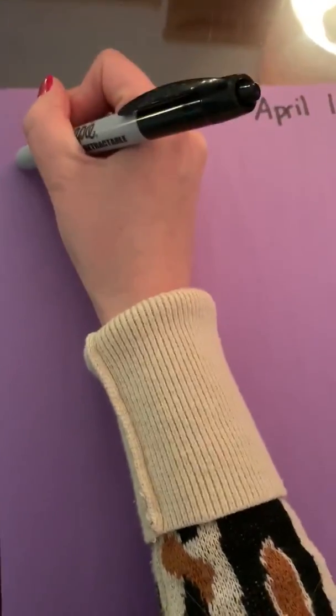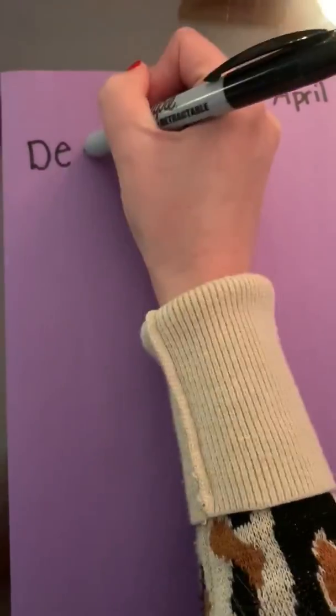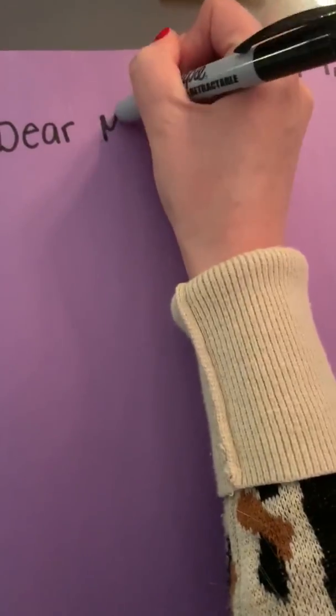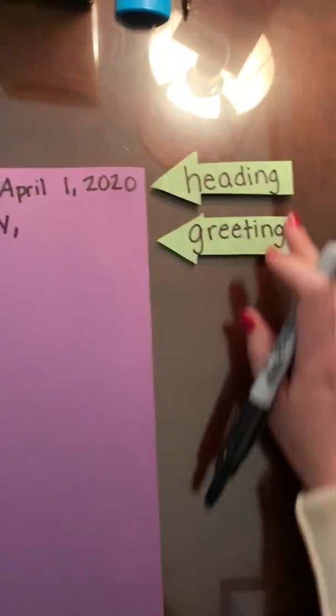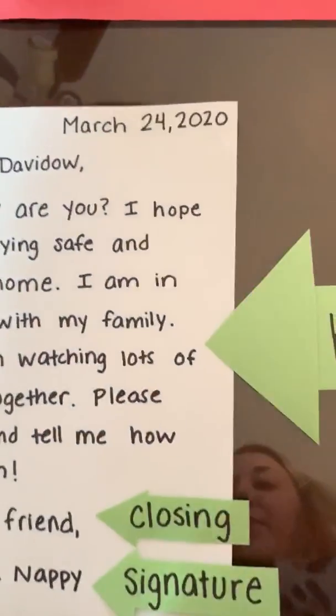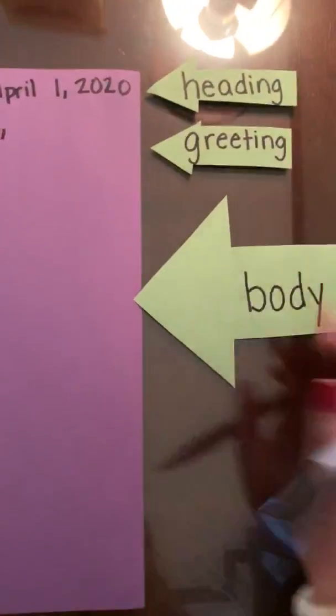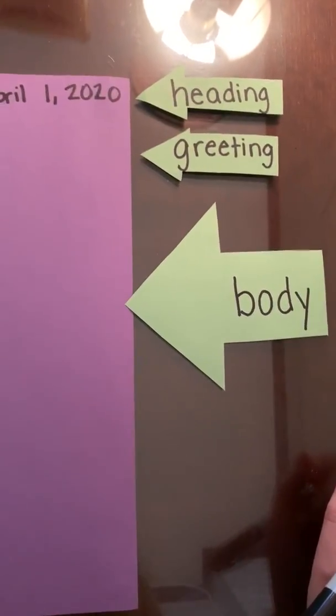We know that we're writing back to Miss Nappy, so I'm going to write, Dear Miss Nappy. Awesome. So I have my heading and my greeting. Now I'm ready for the body. Remember, the body is where we're going to be putting most of our information in our letter.